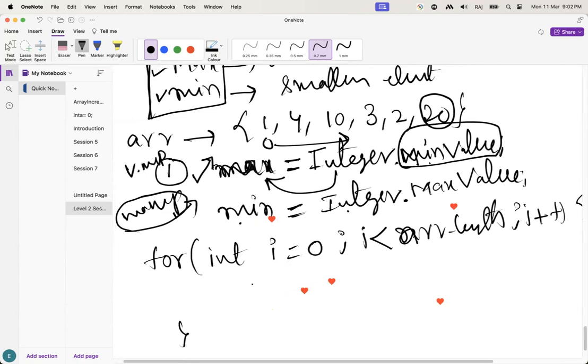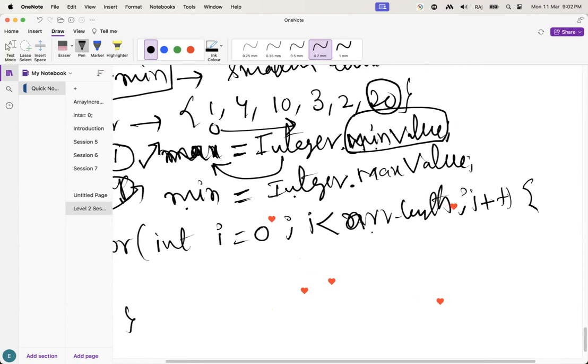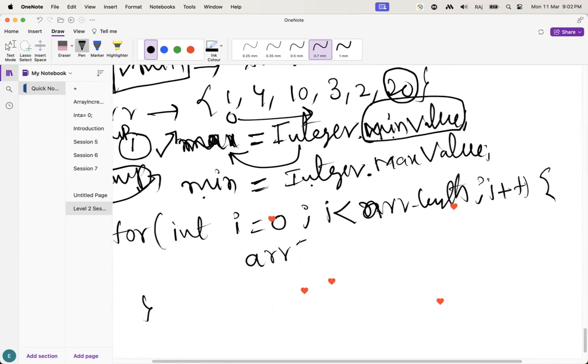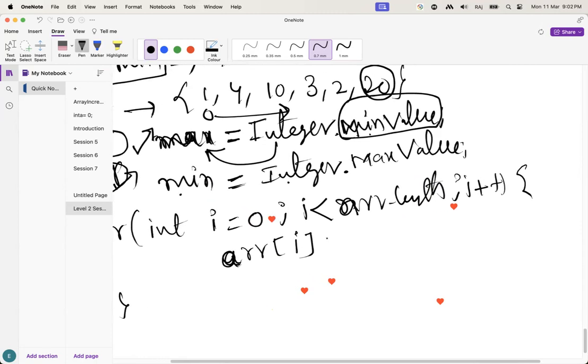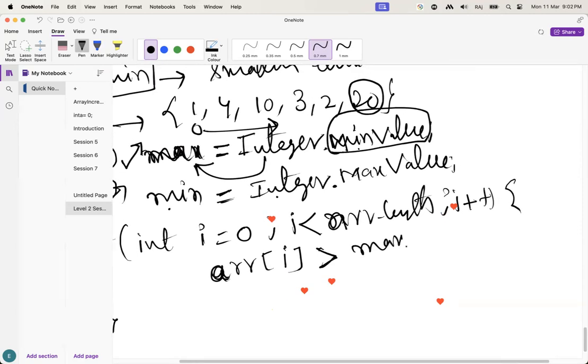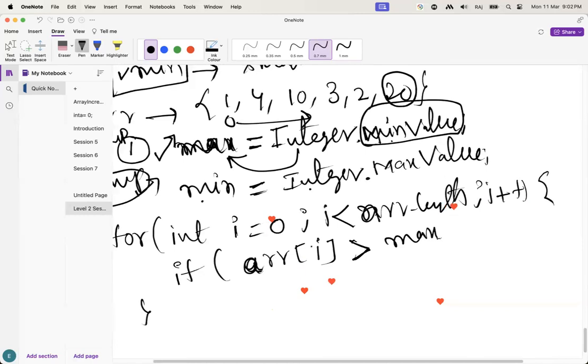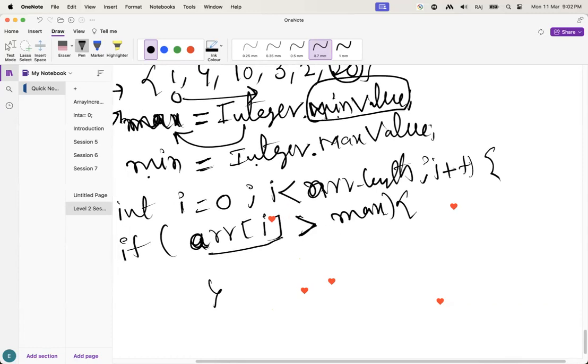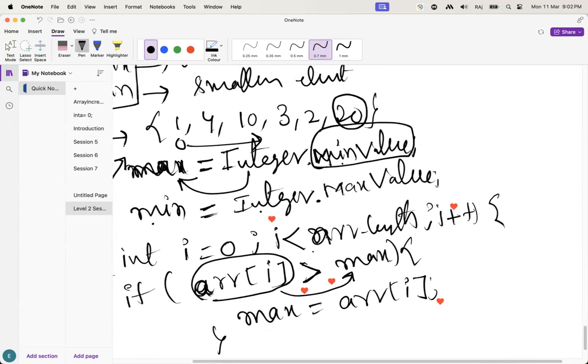Okay, guys. We already know how to get the element at the current index: array of i. Right, guys? If array of i is bigger than the maximum element, what does it mean? That means the current element is bigger than the maximum. So what will the maximum be? Maximum equals array of i. Guys, understand this one? Okay, let's check this.